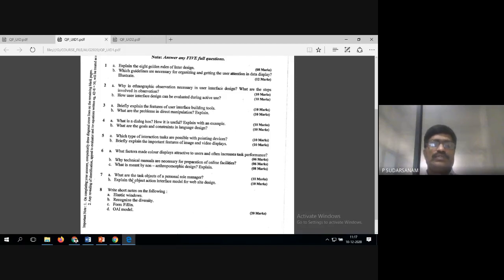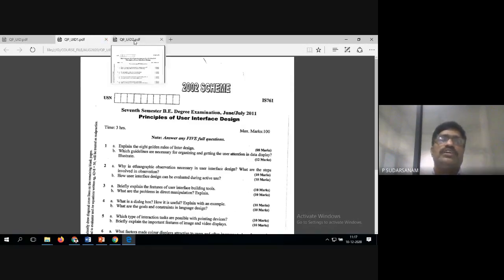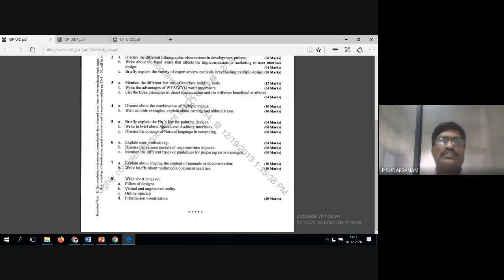Here, what is the task for the object personal role manager? Explain the object's actions interface model and website designing. Because their syllabus is different, this is not suitable for us. Principles of user interface design. We don't know which textbook they prefer, which textbook and reference books. Ours is different and theirs is different. So those are the questions you see here.